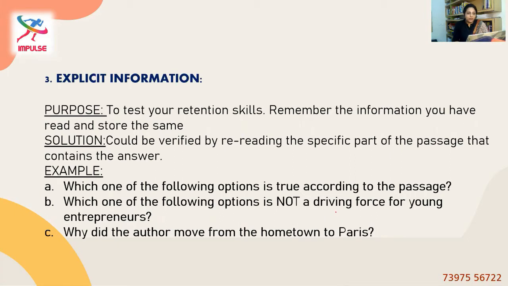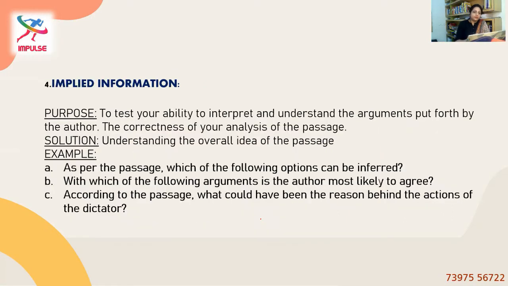It's kind of true or false. Two options will be given and you need to find if that statement is given in the passage or not. That's it. Which one of the following options is not a driving force for young entrepreneurs? Again, two or three pieces of information will be given and you need to choose the right one based on what is given in the passage. Option C, why did the author move from the hometown to Paris? Again, a direct answer is expected and you can go and search in the passage. This is the explicit type of question.